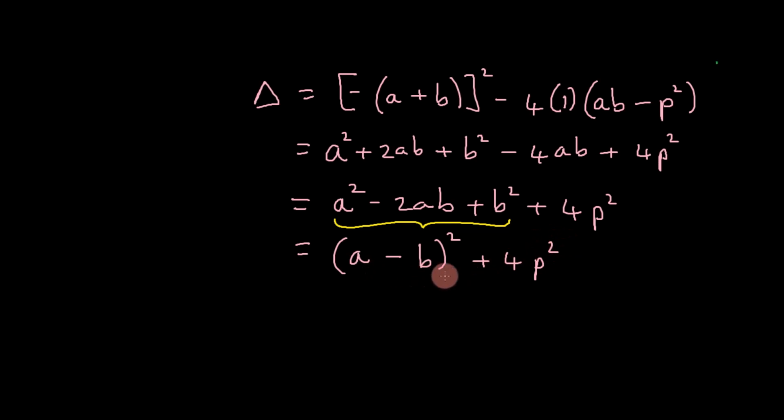So we know that the sum of two perfect squares will either be 0 or positive. So we can say, therefore, delta is greater than or equal to 0. And the reason we give is, since a sum of two perfect squares.